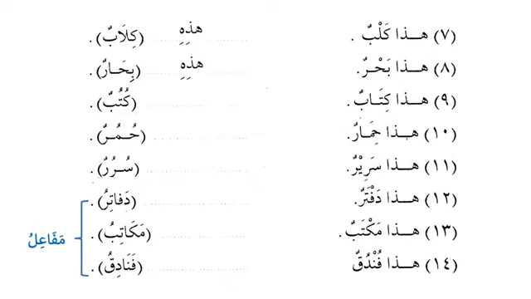Then we have هذا كتاب, this is a book, and the plural is كتب, so we will say هذه كتب. So here we have the different pattern of the plural. First we have فعال, and here we have the pattern of فعل, and on the pattern of فعل we have كتب. Similarly, هذا حمار, this is a donkey, and the plural of donkey is حمر. So هذه حمر.